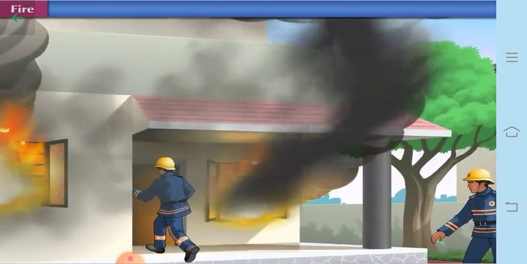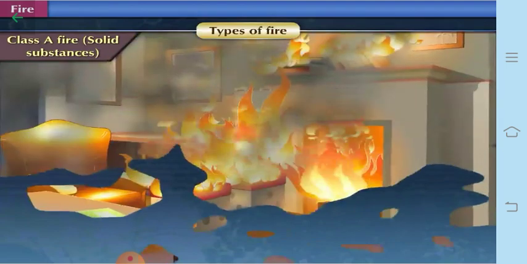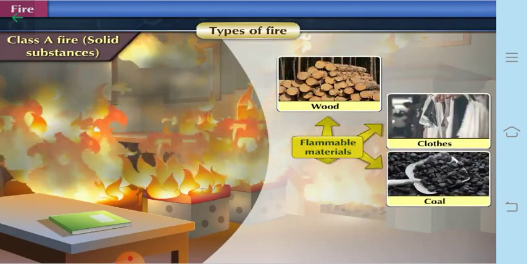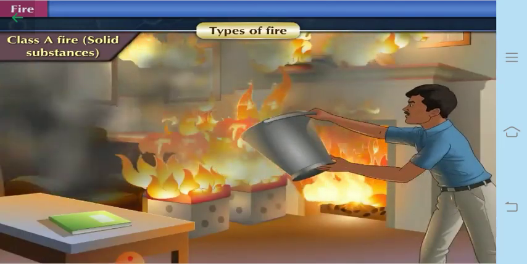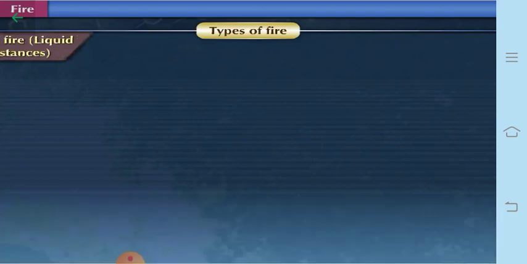Okay, so for this you should know about the different types of fire. So what are the different types of fire? So class A fire, caused by solid substances. So flammable materials like wood, cloth, coal, papers can cause fire. Now this type of fire can be put out with the help of water, because it is not like that of the oil or gas, which cannot be put off with the water. This can be easily put off because it is of the wood, clothes, coal or papers. It can be easily put out with the water.